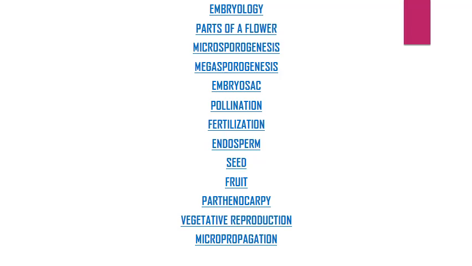In this PPT, we will cover these following topics: embryology, parts of a flower, microsporogenesis, megasporogenesis, embryo sac, pollination, fertilization, endosperm, seed, fruit, parthenocarpy, vegetative reproduction, and micropropagation.